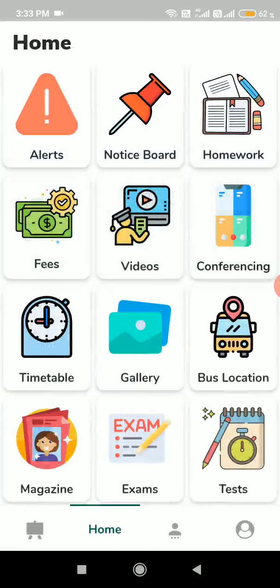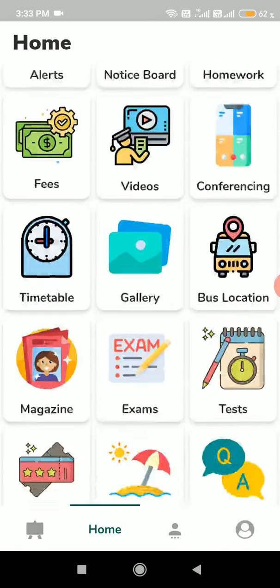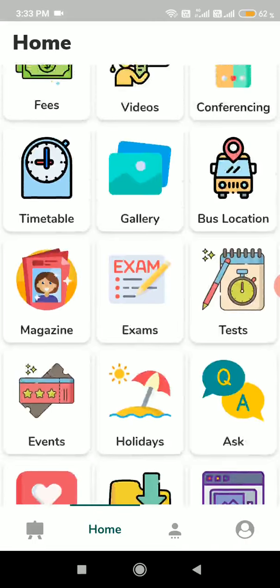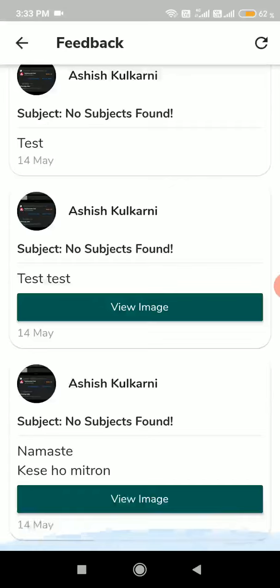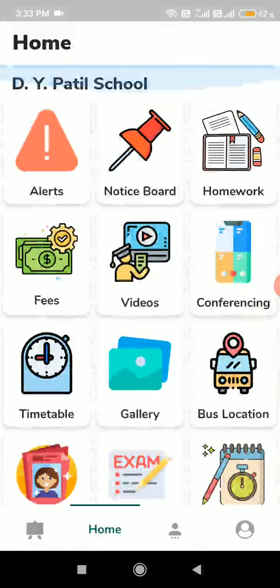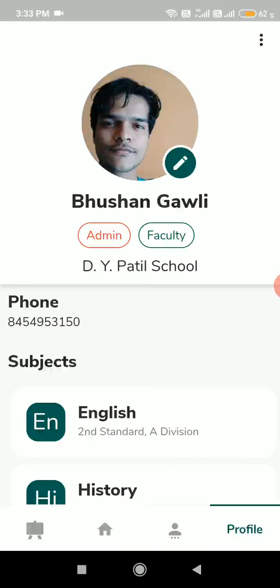Okay. Now I've shown you pretty much everything of the app. Other features are quite minor, like feedback. Consider I want to see the feedback, right? Here, students can give the feedback, students and their parents. They can give the feedback to the teachers, right? Gallery, where you can store all the photos.